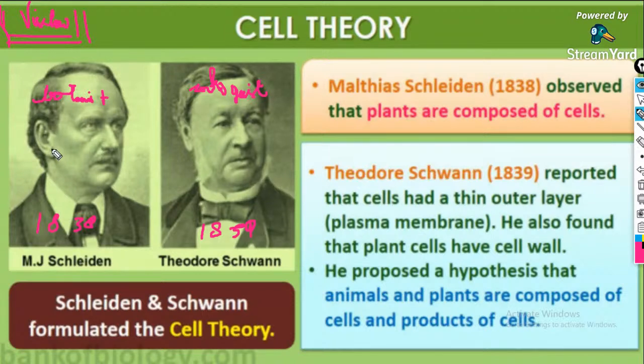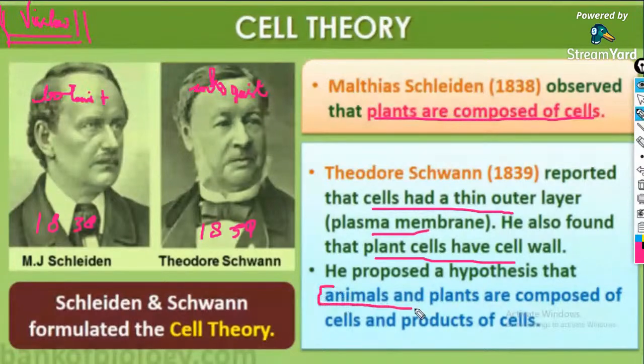German botanist Matthias Jacob Schleiden and British zoologist Theodor Schwann formulated the cell theory. Schleiden observed that plants are composed of cells, and Schwann reported that cells had a thin outer layer, the plasma membrane. He also found that plant cells have a cell wall, and he stated that animals and plants are composed of cells.